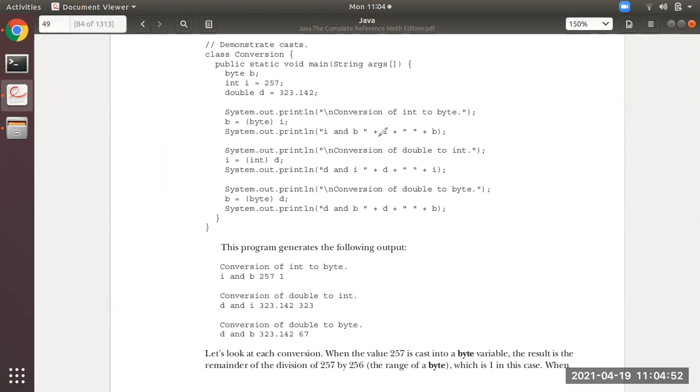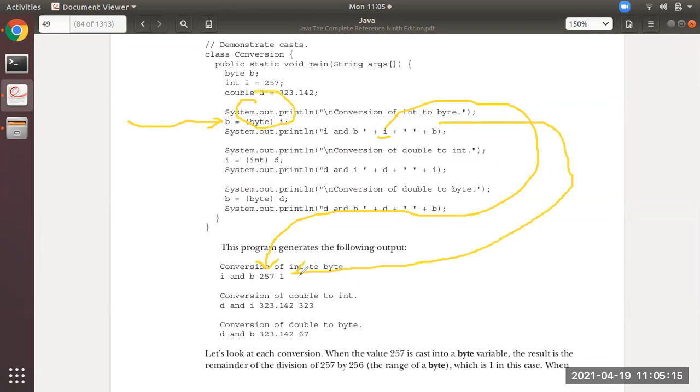Now you can see the output. First I'll show you how the output looks. See over here, in place of i, it is displaying whatever the value is, 257. It is 257, don't worry. But from here, b will be equal to 1. Okay, how that is, I will explain. b will be equal to 1. That is why it is showing the value as 1 over here.